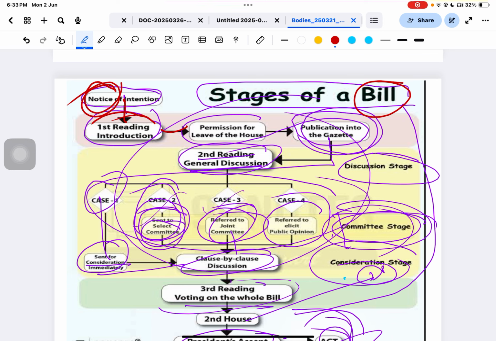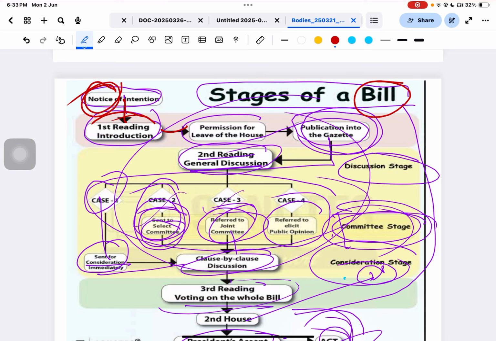The first case is that they will directly send it for consideration. Second, if it needs committee recommendations, they send it to the select committee. We will take up the select committee later. Third, it is referred to a joint committee. We will take up the joint committee later too.